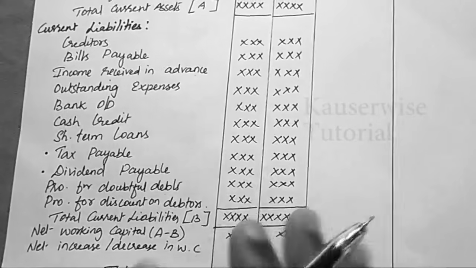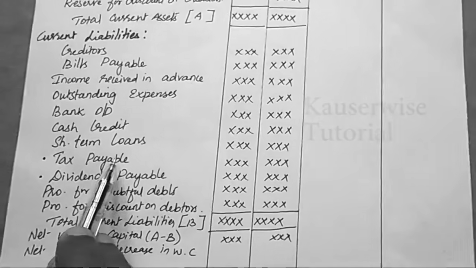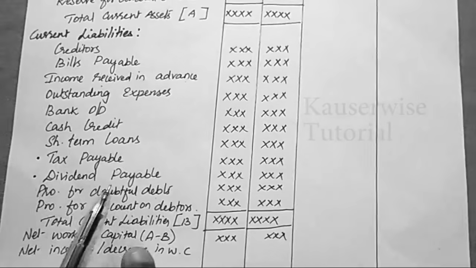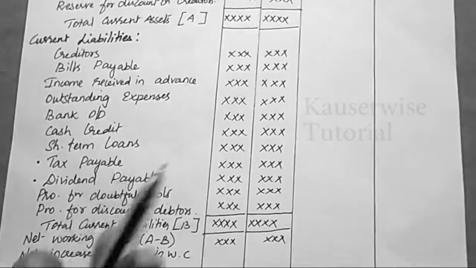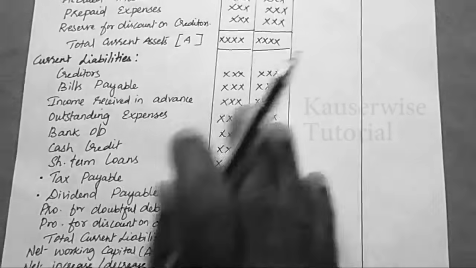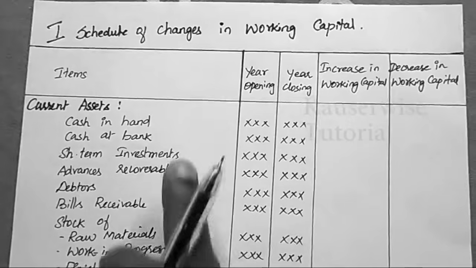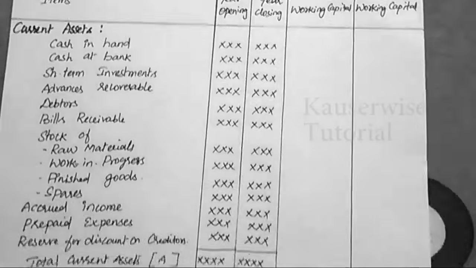If there is any adjustment regarding these two items, then you can consider them as non-current liability. In such a case, you need not write these two items in this schedule. Instead, they will be recorded in two other places that I will explain later. These are the current assets and current liabilities.